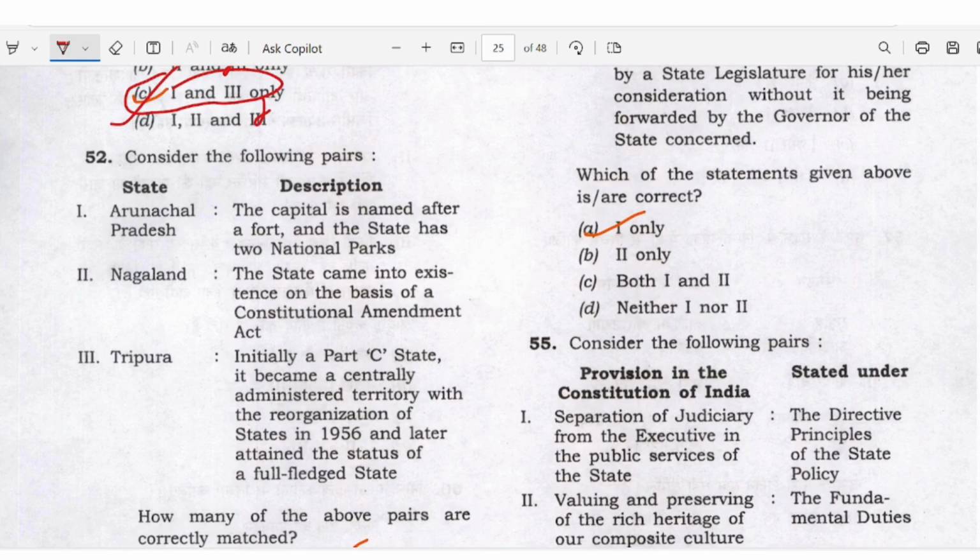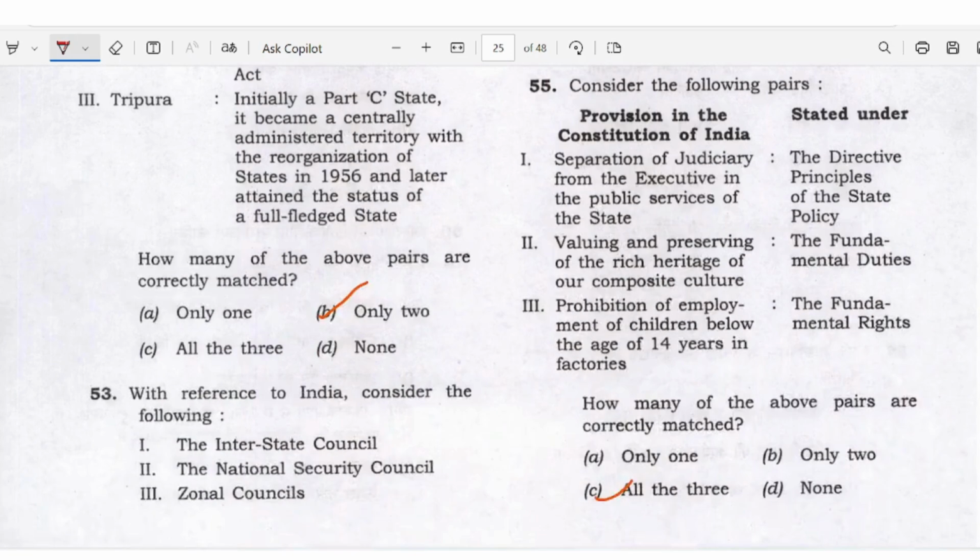Arunachal Pradesh, Nagaland, Tripura, they ask regarding descriptions. Regarding Arunachal Pradesh, the capital is named after a fort and the state has two national parks, right? Nagaland state came into existence on the basis of a constitution amendment. It is right. So answer only 2 is right here. Okay. With reference to India, it is wrong, I think.